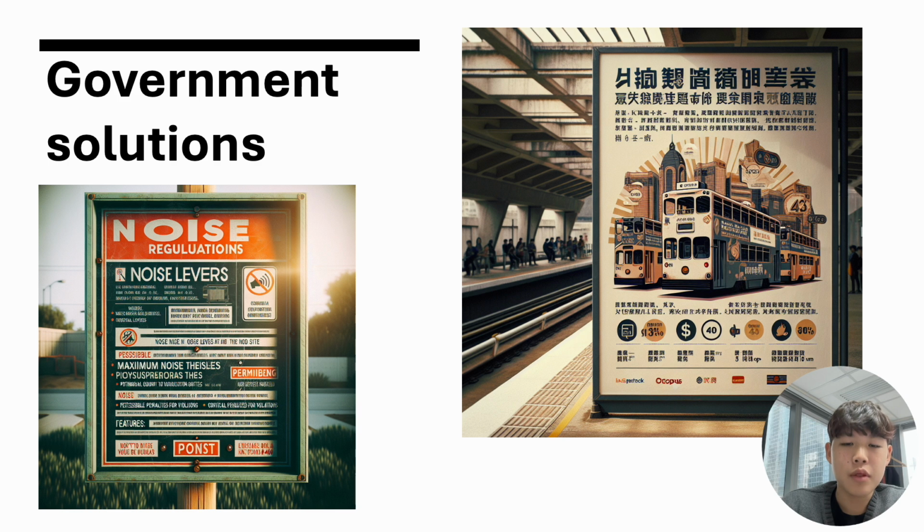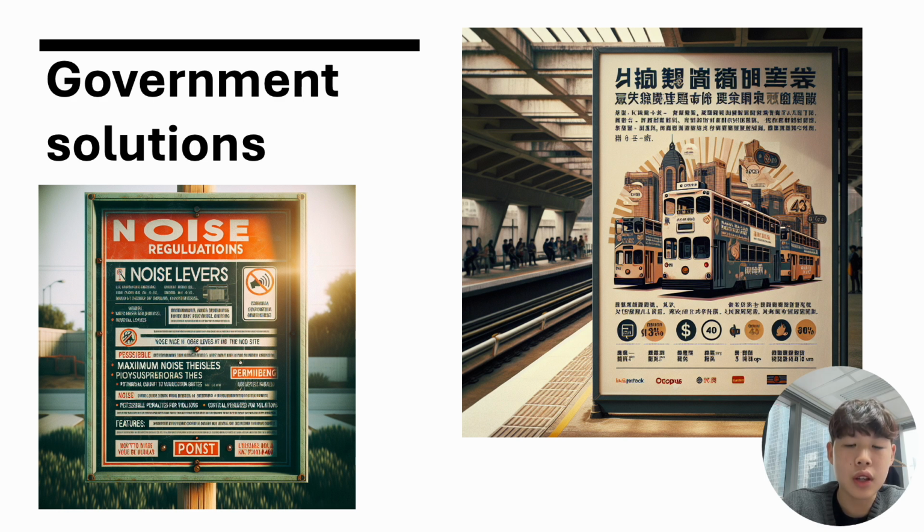The first solution that comes to mind is tax, where the government imposes a tax on construction firms equal to the external costs they create, like noise and air pollution. This tax forces them to internalize these costs, making them more mindful of their impact on society. As a result, they may reduce production or adopt cleaner practices.